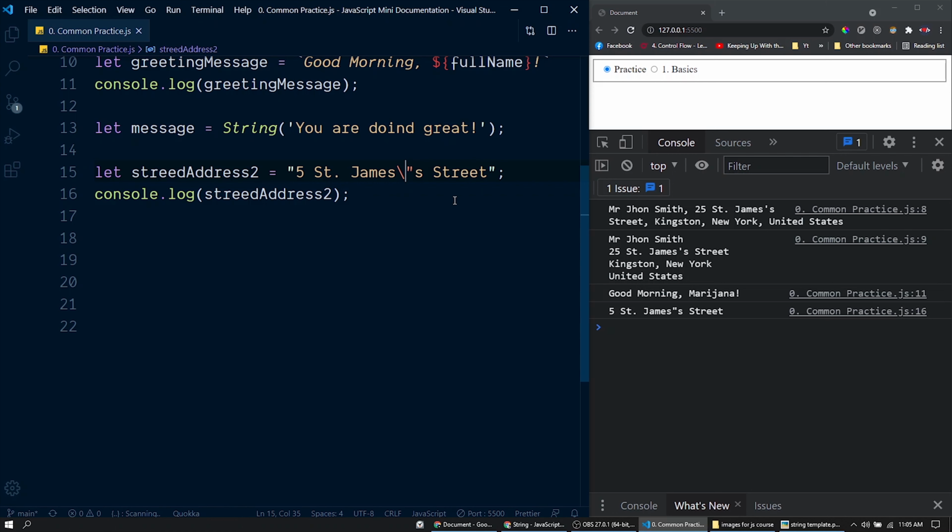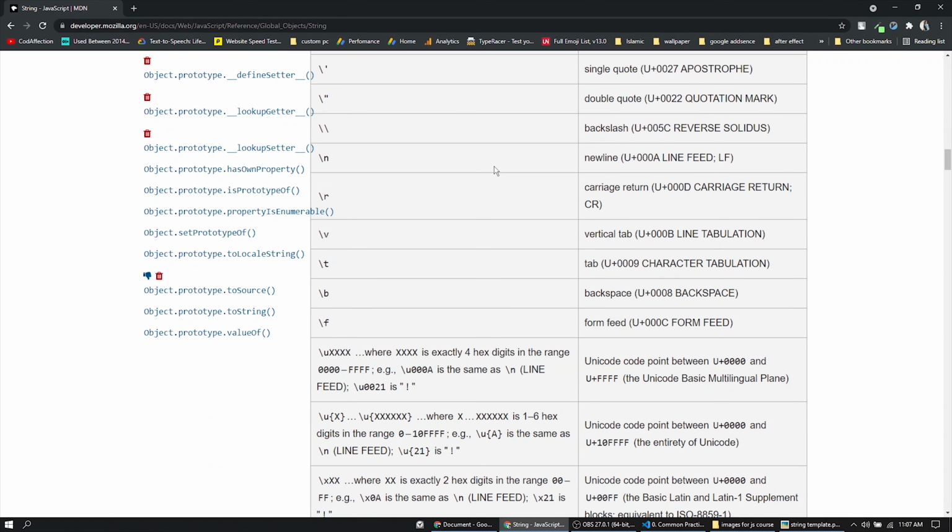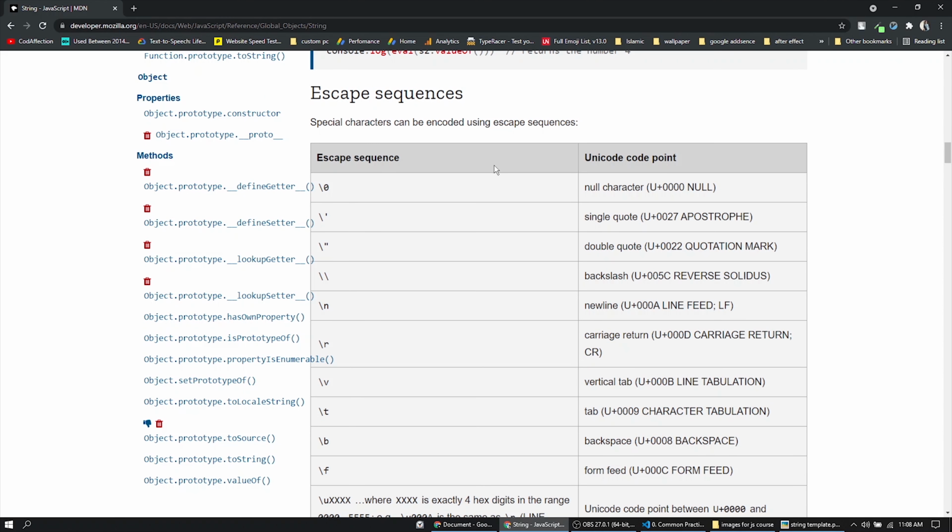In that case, we'll be doing this. But this won't work. As you can see here, we don't have a backward slash here. It's because when JavaScript finds a backward slash, it expects a special character. So in order to escape from its default behavior, you could use this backward slash here. Now you could see the backslash here. So just go through this list of escape sequences so that you could refer to this table later when you have such a requirement in future.